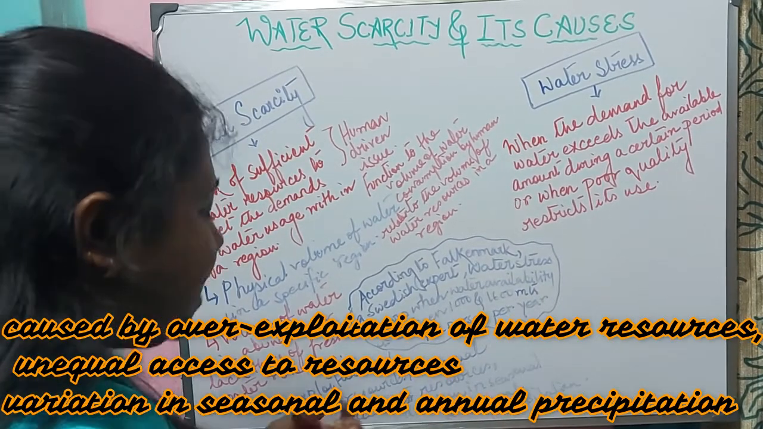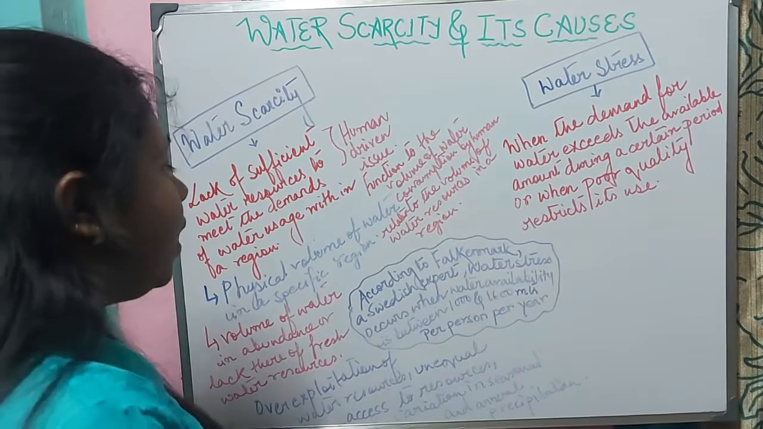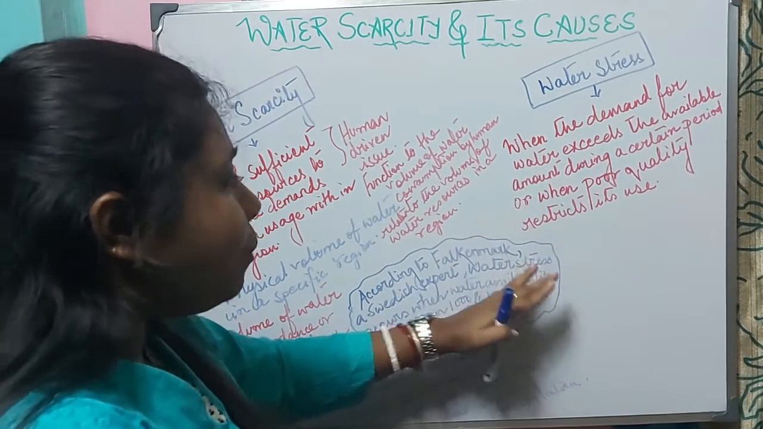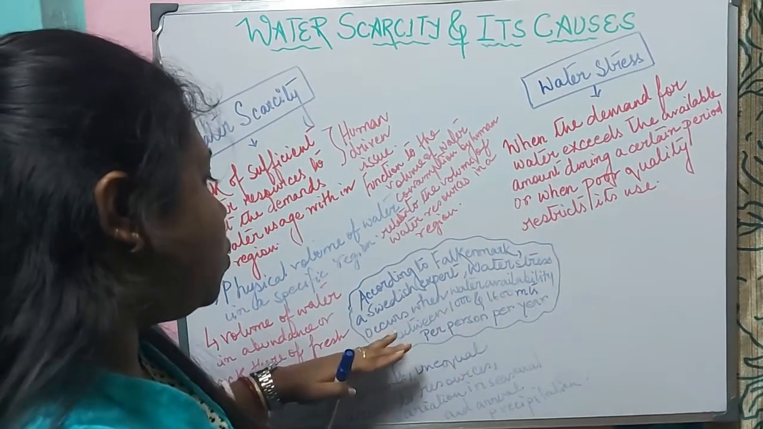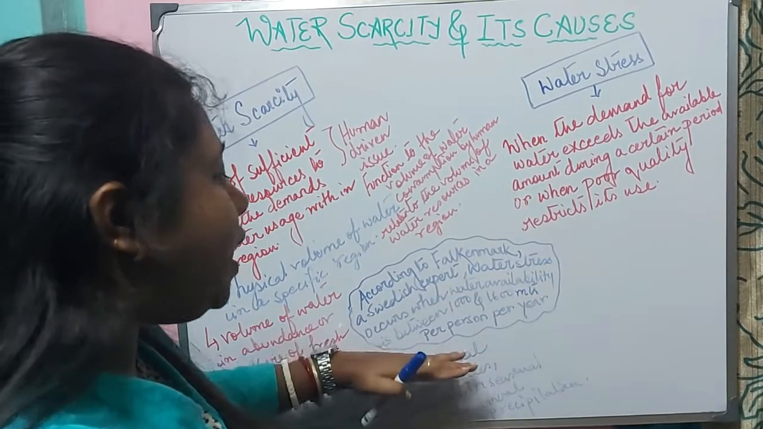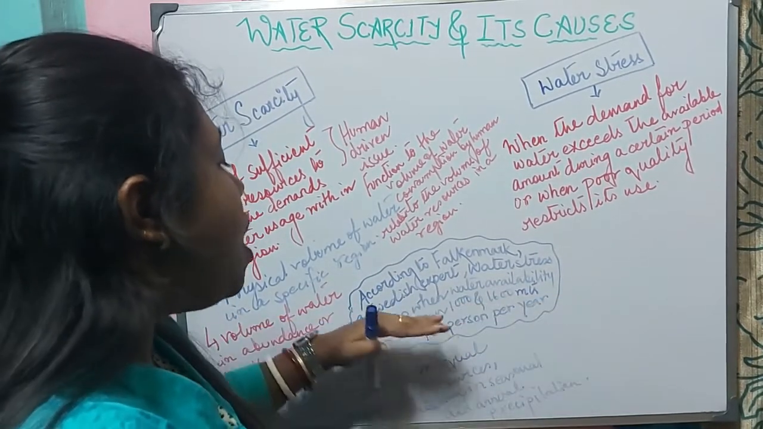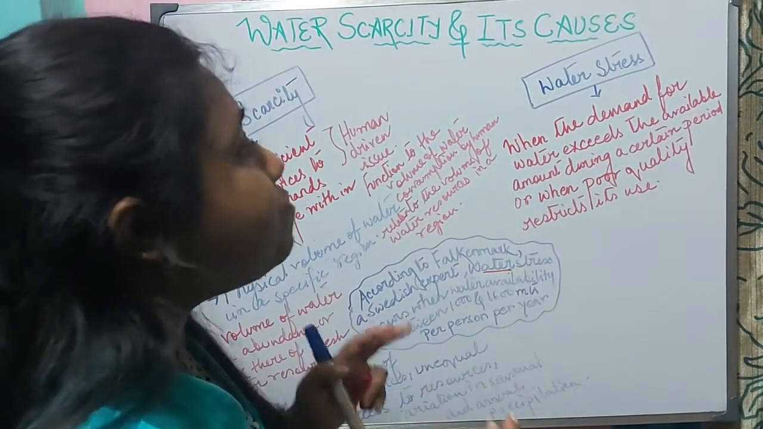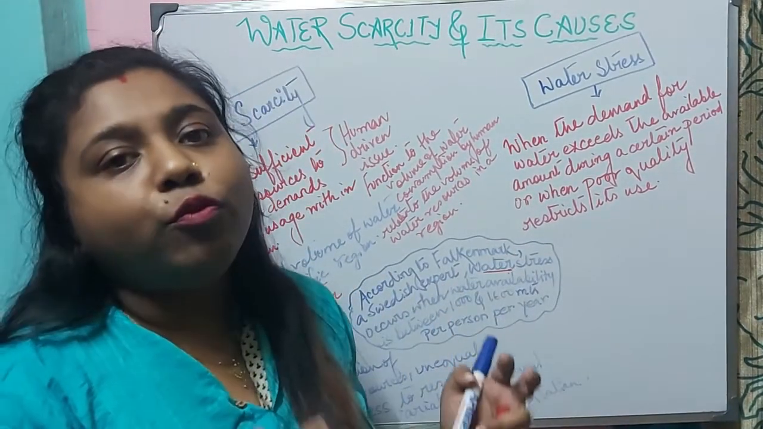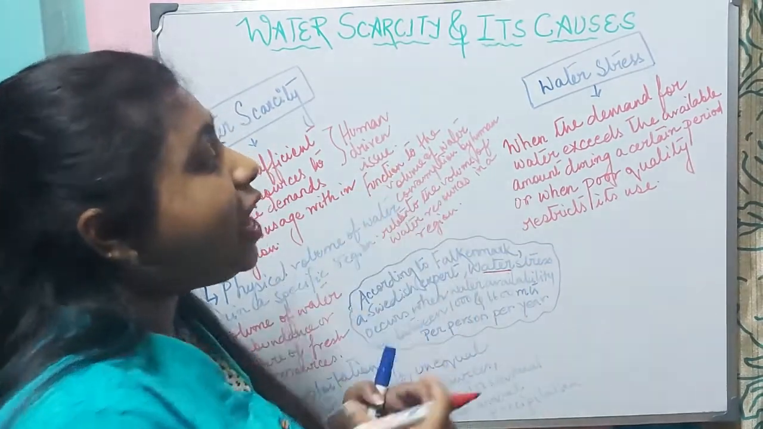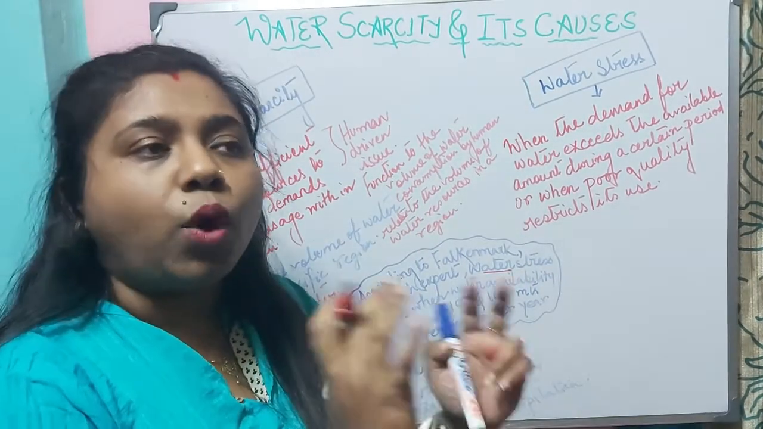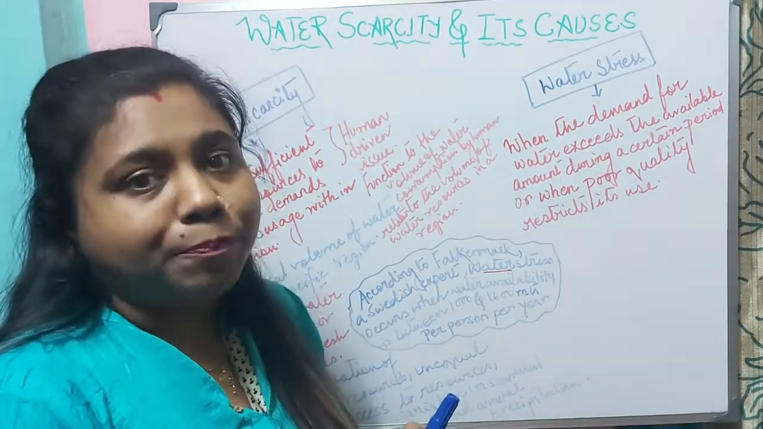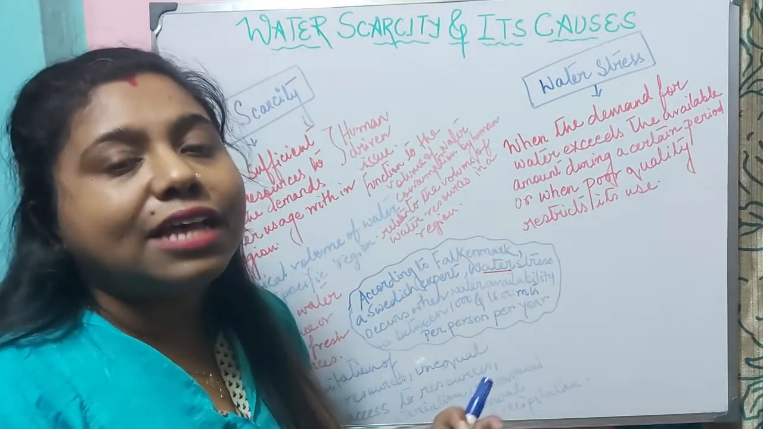So water scarcity is caused mainly by the overexploitation of water resources, unequal access to resources, and variation in seasonal and annual precipitation. Now, according to Falkenmark, a Swedish expert, water stress occurs when water availability is between 1000 and 1600 cubic meters per person per year. What is water stress? Water stress means that the demand for water exceeds the available amount. That means water resources are available, but the demand is much more than the available resources. At that time, it is referred to as water stress.